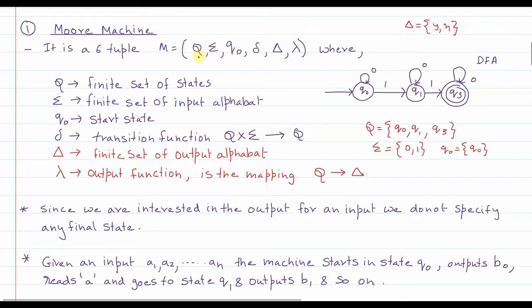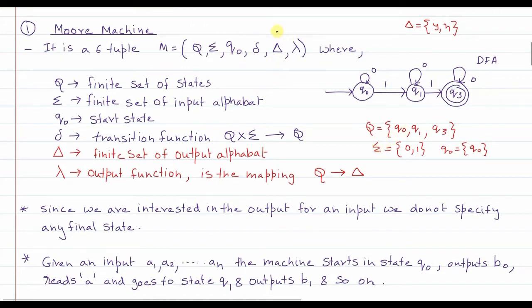Remember, in a Mealy or Moore machine, the final states are not required. You don't have to show the final state, because for every input symbol that is read, the automata gives an output. So you don't require a final state like what we have in DFAs. So there is no final state A.